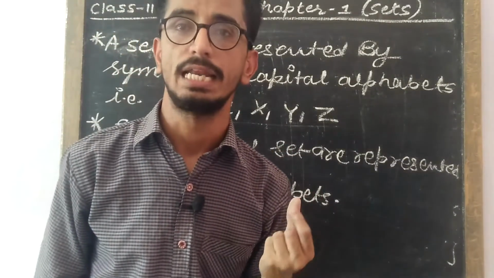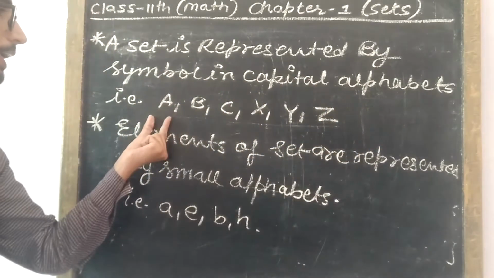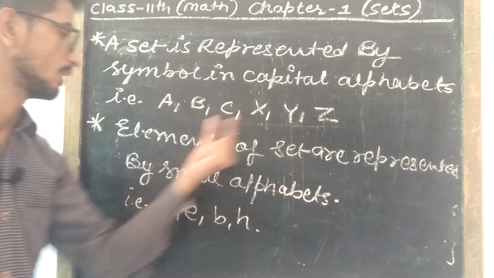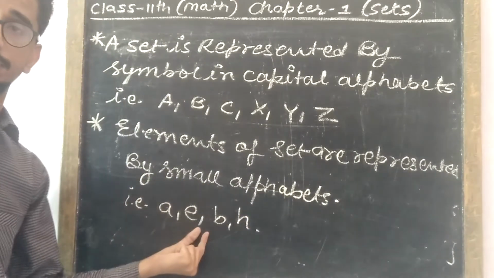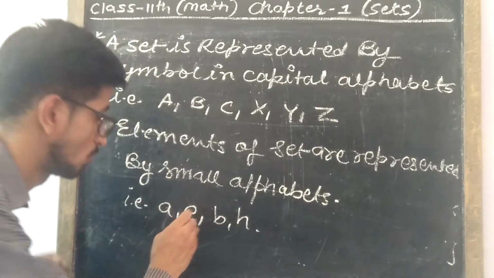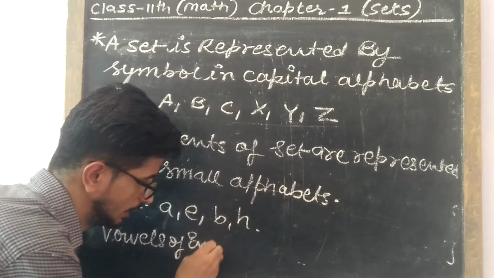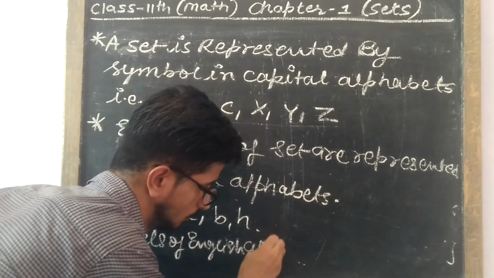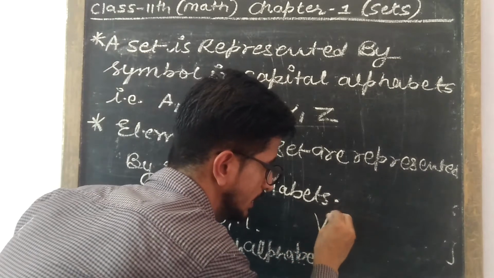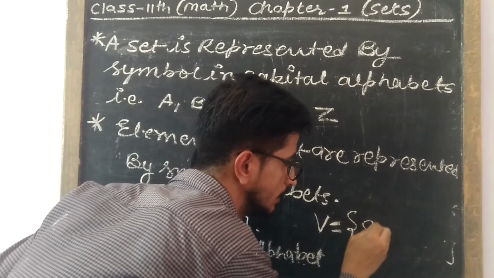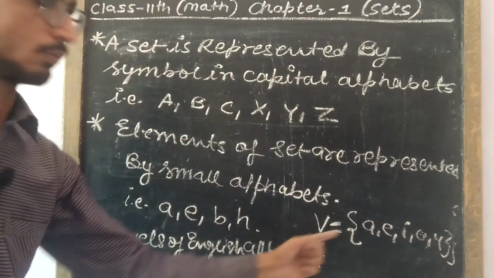Now the set is represented by a symbol in a capital alphabet like A, B, C, X, Y, Z, and the elements of the sets are represented by small alphabets. Suppose you have to write the set of vowels of the English alphabet, then we'll write B as a symbol and we'll write the elements A, E, I, O, U, right?